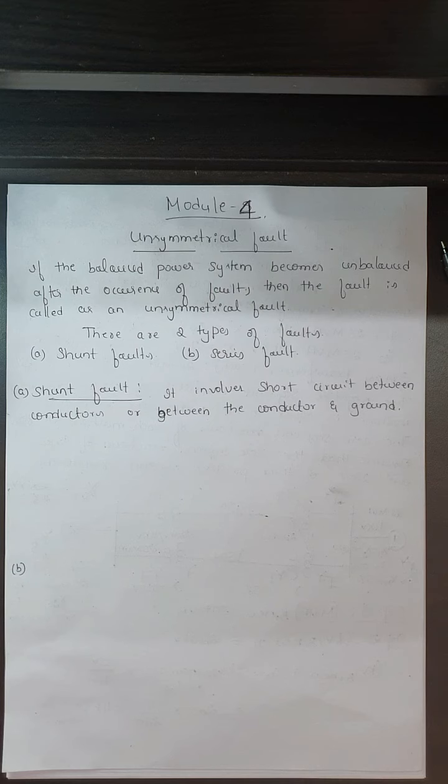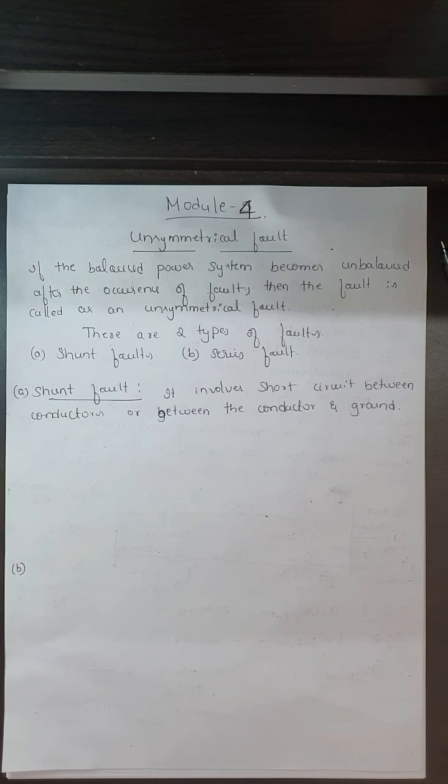In these cases, consider the transmission line only. The fault won't occur in all three phases. It may occur in any one of the transmission lines or in any two of them. That means the fault current will flow in any one or two of the lines, but the other phase will carry the normal current. Due to that, the magnitude of the current won't be the same in such a system. So this is what we call unsymmetrical faults.